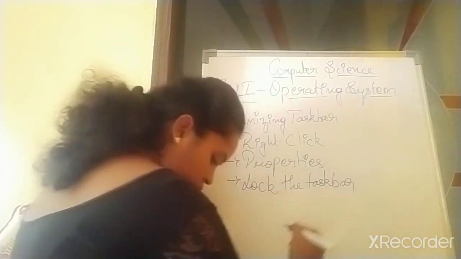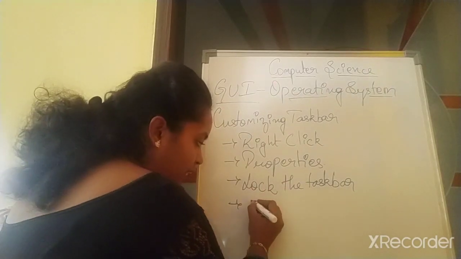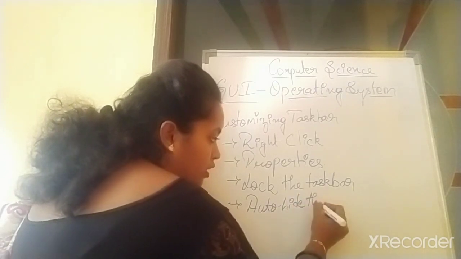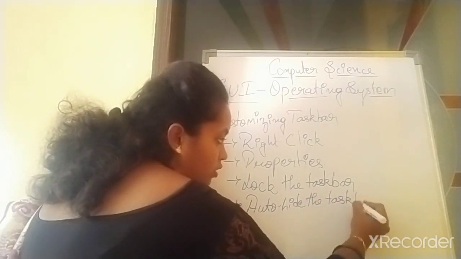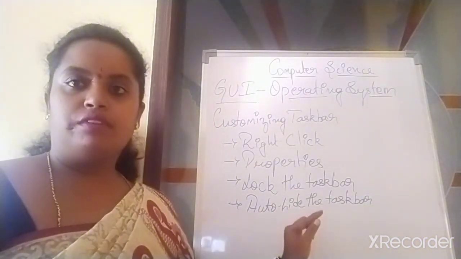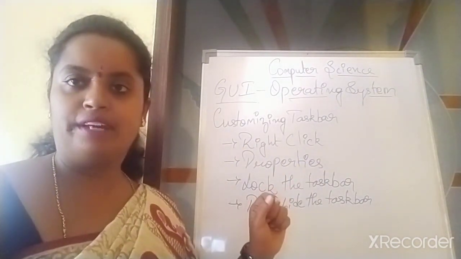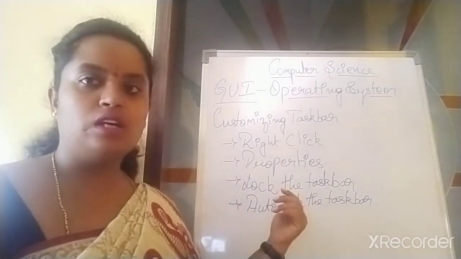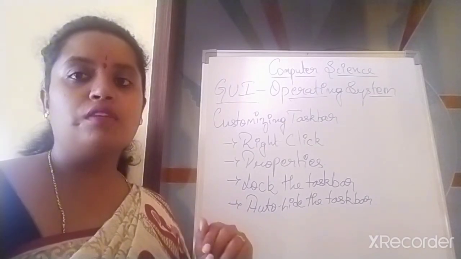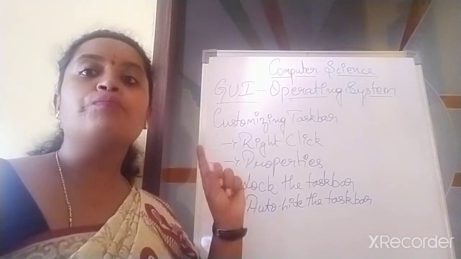Okay, children. Then next one, step 3, you can click on auto hide the taskbar. Once you click on auto hide the taskbar, if you don't have any work with that, it will disappear. It will not appear on your window. If you want it again, click on the escape button and the taskbar will be available. What is the meaning of taskbar? The bottom strip on the desktop screen is called the taskbar.